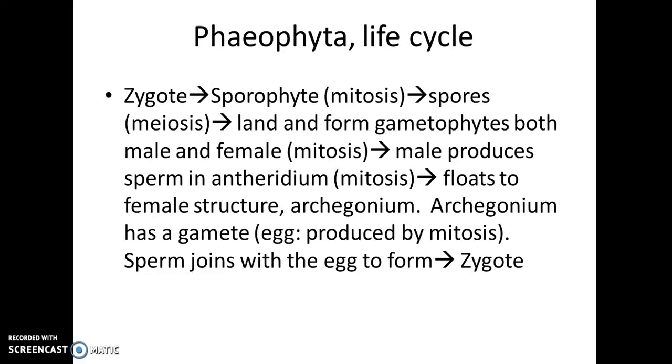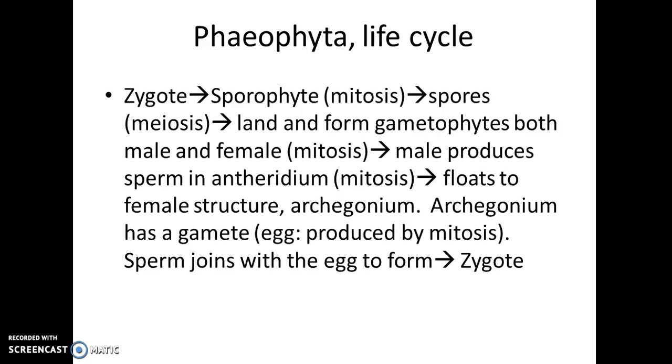So, in the Phaeophyta, we have the zygote, and I'm going to show you a picture, which is a fertilized egg. It grows into a sporophyte by the process of mitosis and cytokinesis. It produces haploid spores through meiosis. The haploid spores will land on the ocean floor and grow into gametophytes. There will be a male gametophyte, like a small algae, and then a female gametophyte, which also looks like a small algae, and it does that through the process of mitosis and cytokinesis.